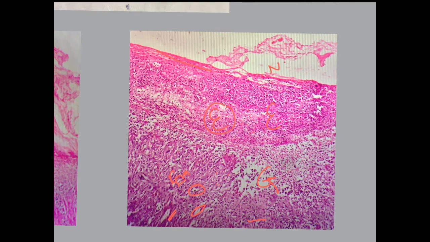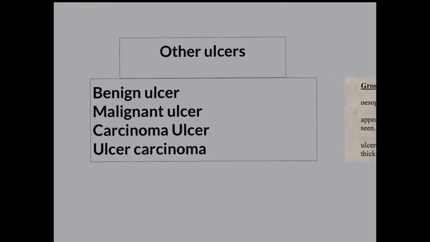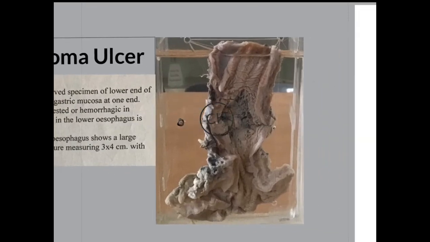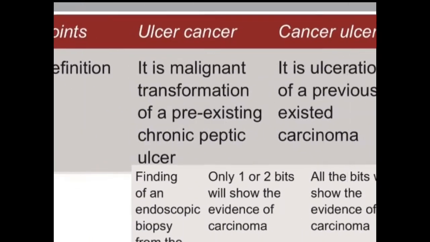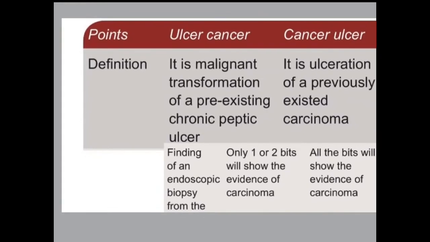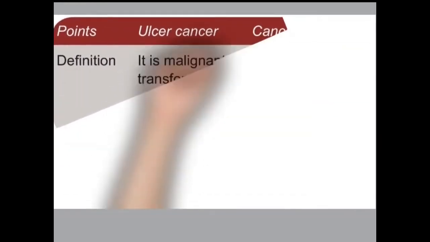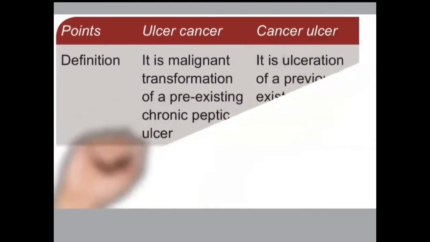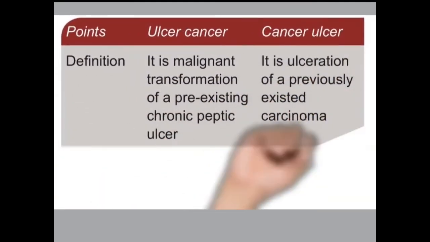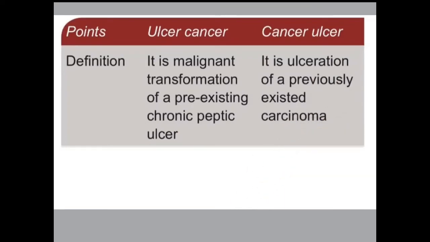Coming to the next one, the other ulcer types: the benign ulcer, malignant ulcer, carcinoma ulcer and ulcer carcinoma. Before going to the carcinoma ulcer specimen, we would like to describe the difference between ulcer cancer and cancer ulcer. In ulcer cancer, the term itself suggests that the ulcer is first. That means when there is an ulcer and then cancer develops in the previous ulcer, it is called ulcer cancer. Whereas where there is a previous malignancy and now there is an ulcer, it is called cancer ulcer.